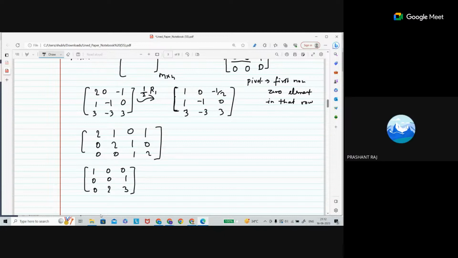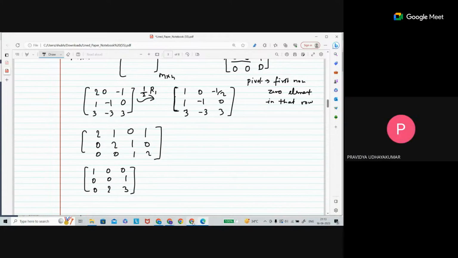So all row echelon form matrices will be upper triangular matrices? No. The word triangular, upper triangular or lower triangular, is generally used for a square matrix. Suppose your matrix is not a square matrix, then you cannot use the word. If it is a square matrix, then yes, it must be an upper triangular matrix. And also, the leading entry should be 1 in that case.